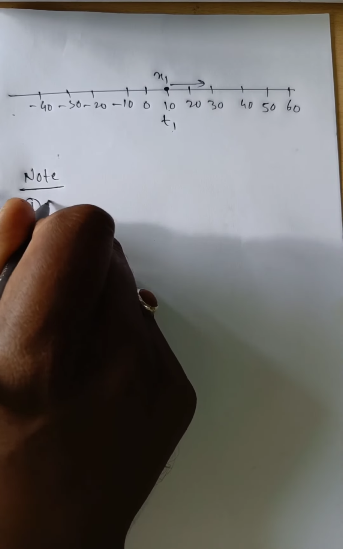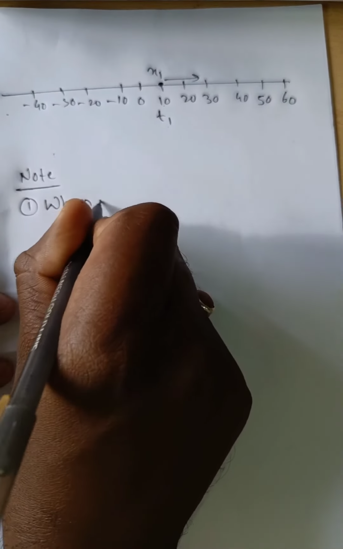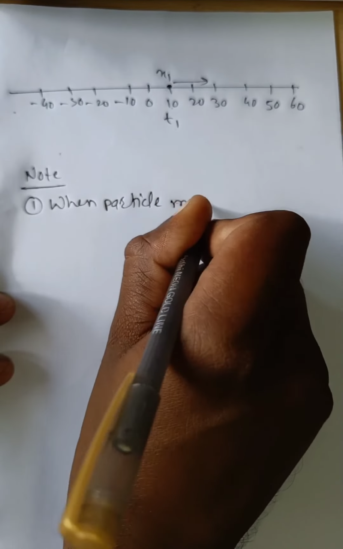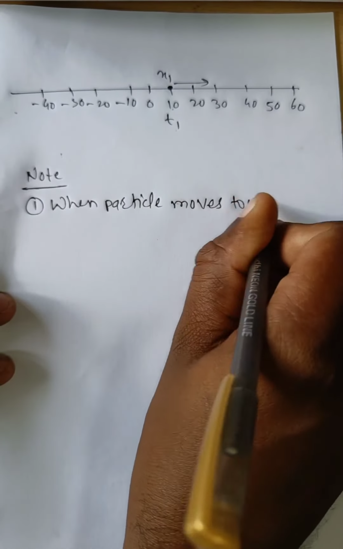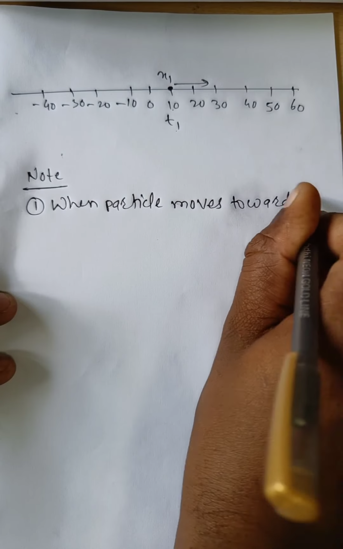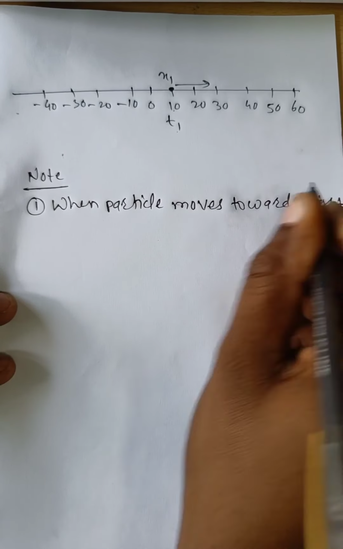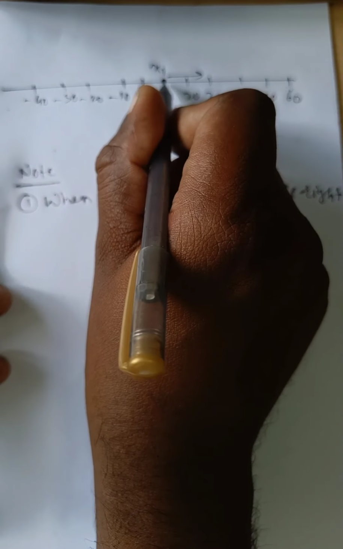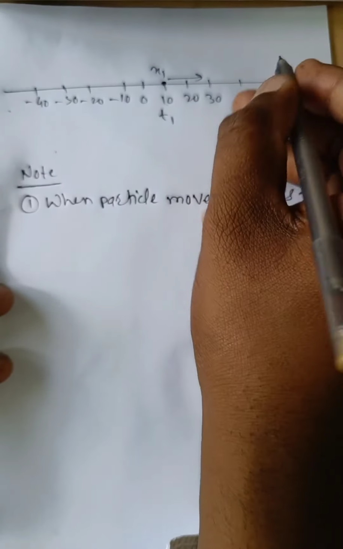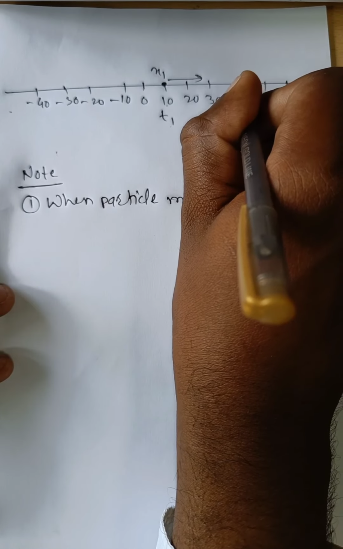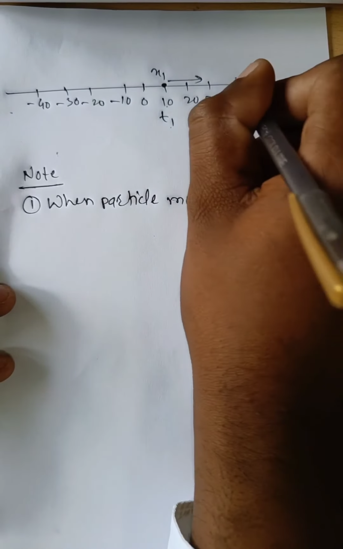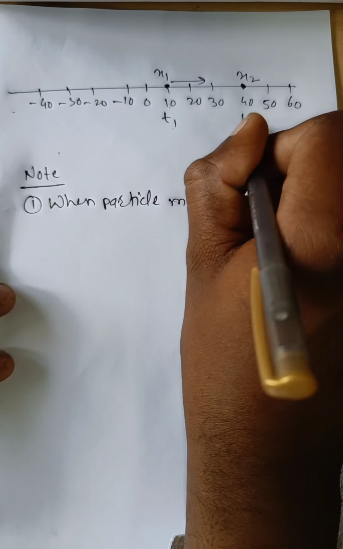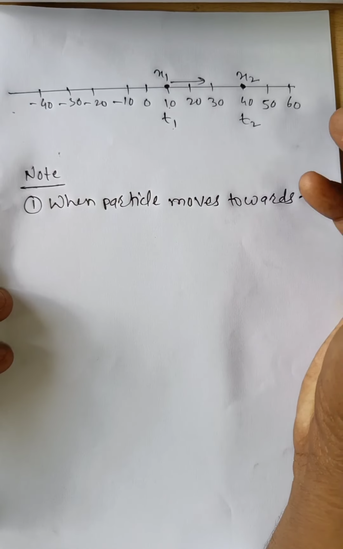First note: when a particle moves towards the right, it moves towards the positive direction. Initially at time t1 the position is x1, then finally it reaches position x2, that is the 40 position. This is the x2 position, and the time is t2.